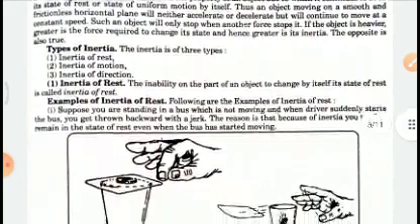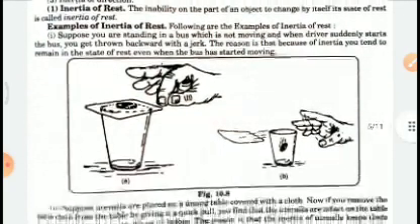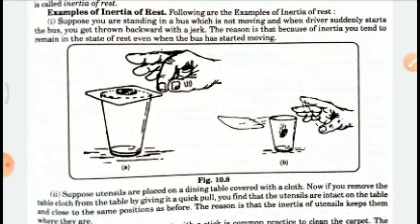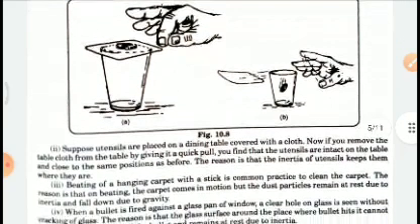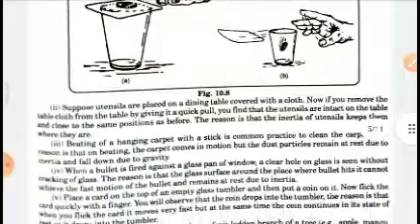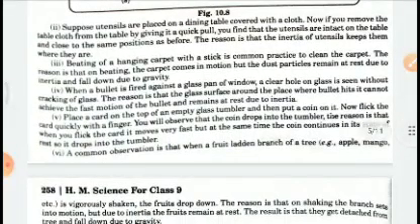Right. Suppose, you see, there are certain examples of it. If a coin is lying over a table, it will not move unless and until we move it. Right. Inertia of motion is with a ball. There are so many examples given here. When a bullet is hit along a wooden board, then it comes to rest. It does not continue to move.